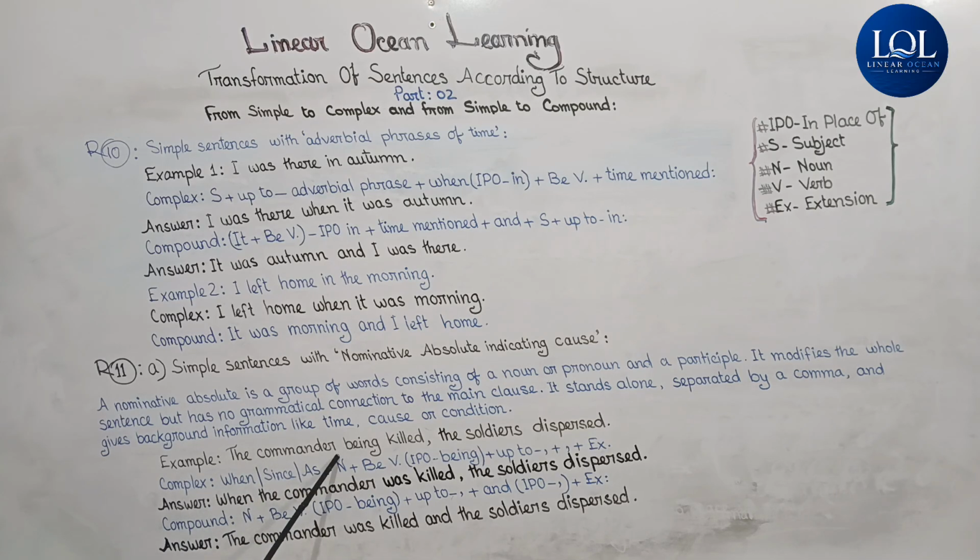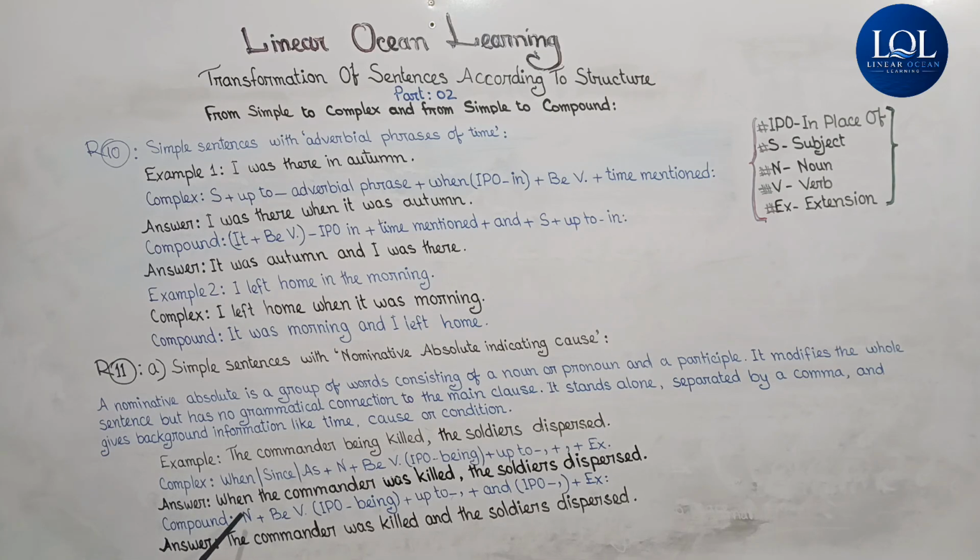The noun here is the commander. BV, IPO being: in place of being, we have to write BV, that is am, is, are, was, were, according to the sequence of tense of the main clause. Plus up to the comma, here is killed, plus comma, plus extension. Extension means the soldiers dispersed. If we follow the structure, the answer we get is "When the commander was killed, the soldiers dispersed."